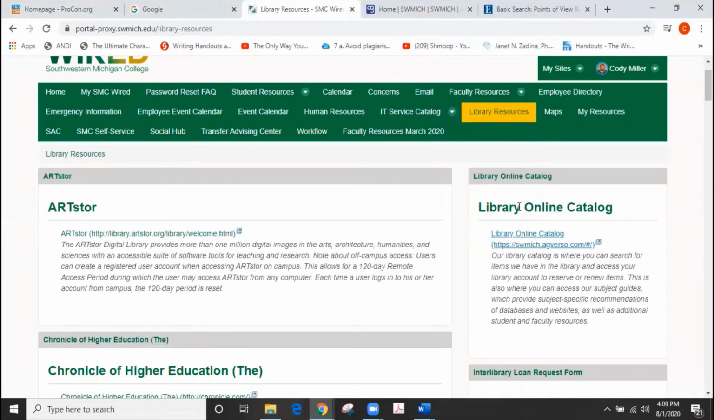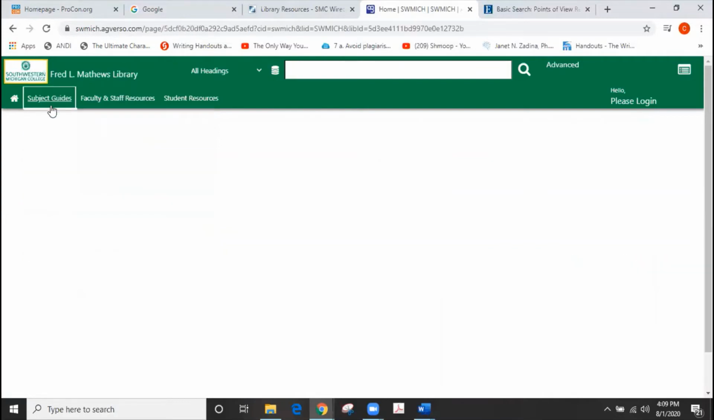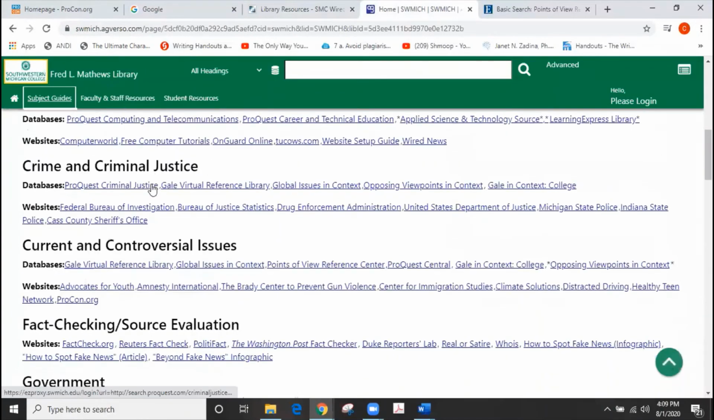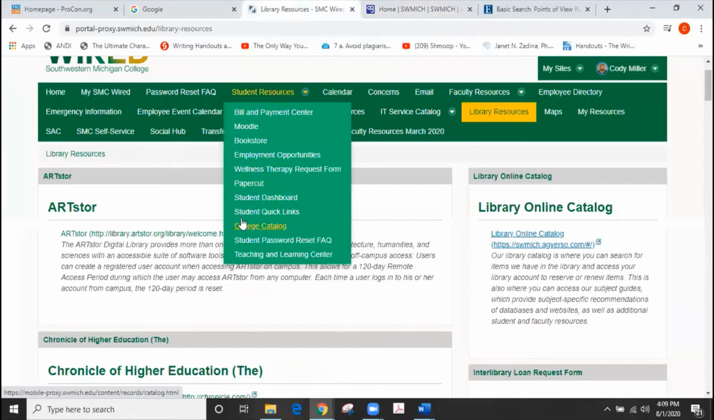You can click over here on the library catalog and use the library catalog, which looks like this. When you go into the library catalog, you'll notice that we have subject guides up here in the left-hand corner. When you scroll down, you'll notice that we have a current and controversial issues area of the library catalog. So you can click on those and look at the databases as well as some websites, of which you'll notice procon.org is one. Then some of those databases that might be useful to you are actually in the library resources as well.